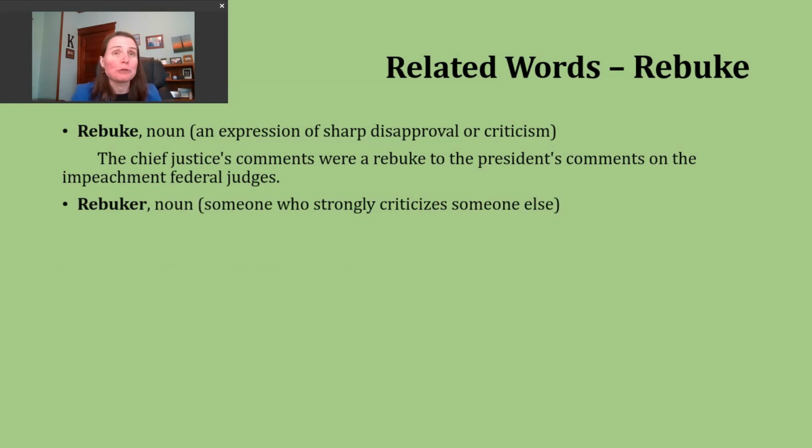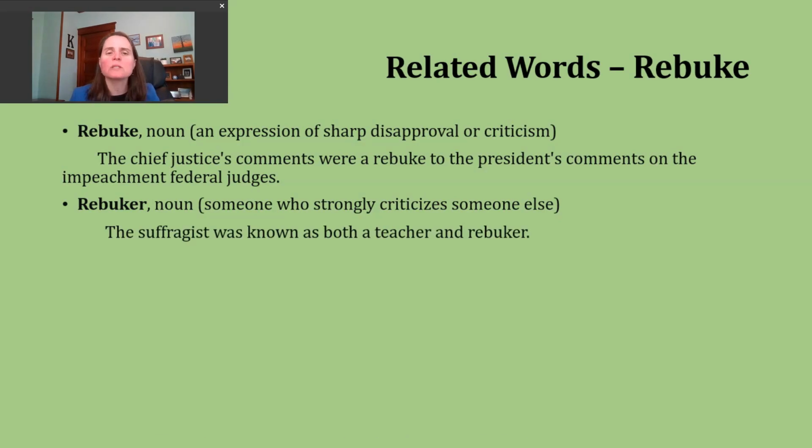Now, another word you might encounter is the noun rebuker. That er suffix is always going to tell us a person or thing that, and then we can kind of connect back to the meaning of the verb. So someone who criticizes someone else. An example of this: the suffragist was known as both a teacher and rebuker.